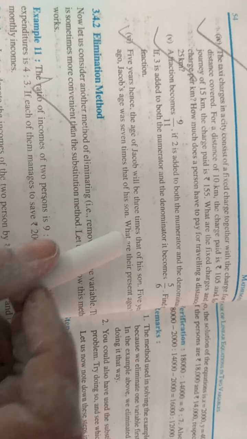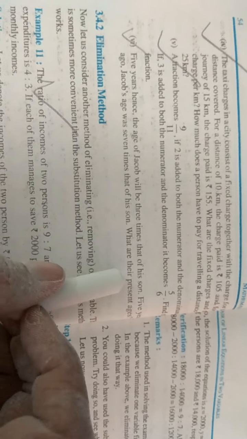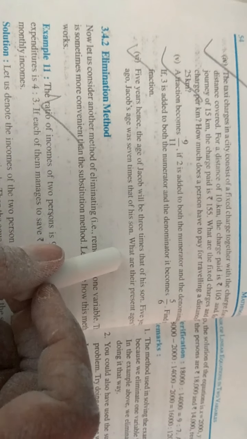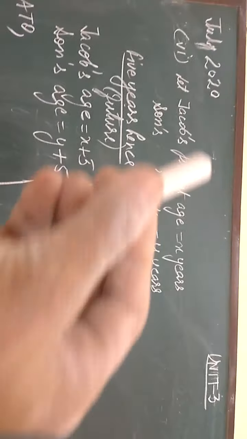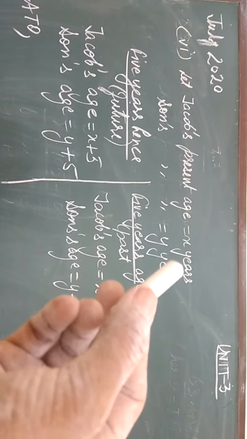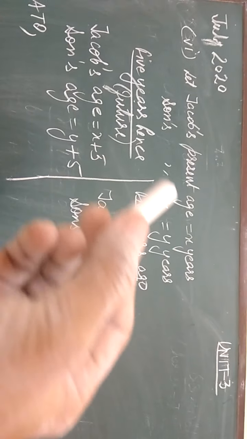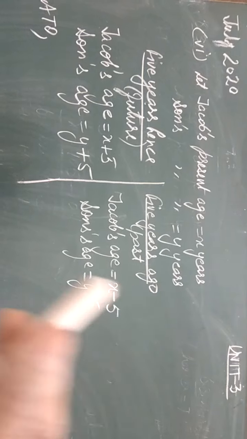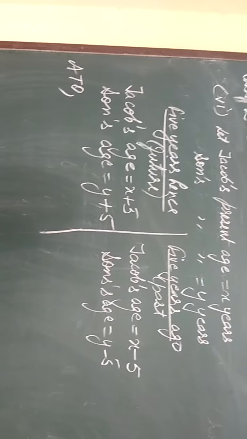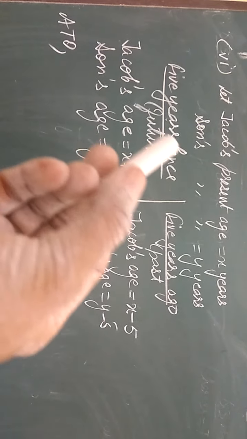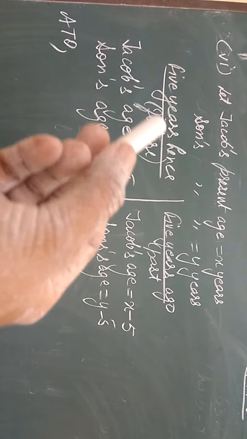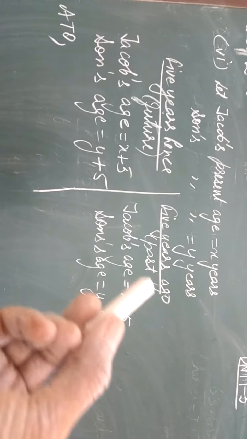As I told you earlier, dear students, whatever they ask you will be the beginning of our question. They are asking us about their present ages, so we'll start our question from the present age only. So let Jacob's present age be x years and son's present age be y years. Now, a very important thing to remember: they are talking about 5 years hence age and 5 years ago.